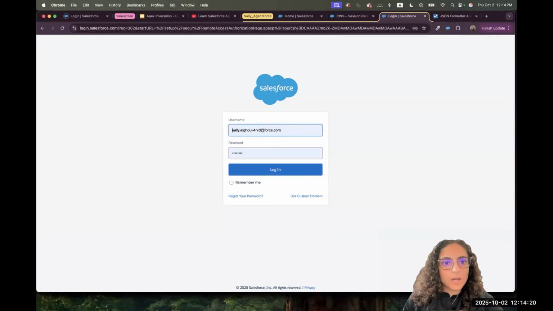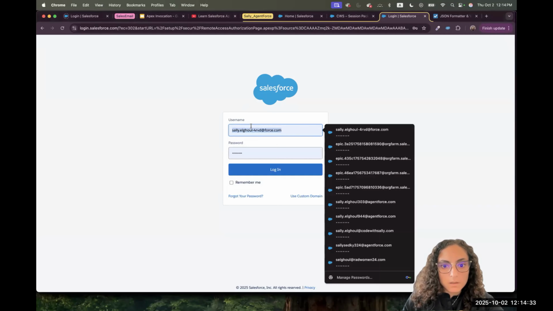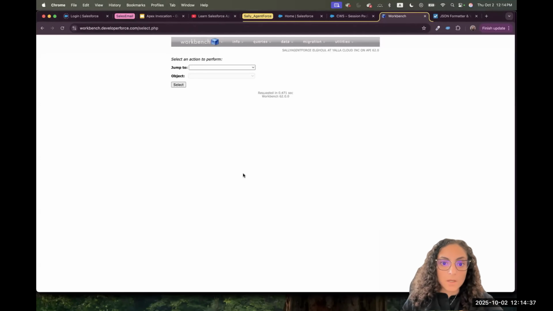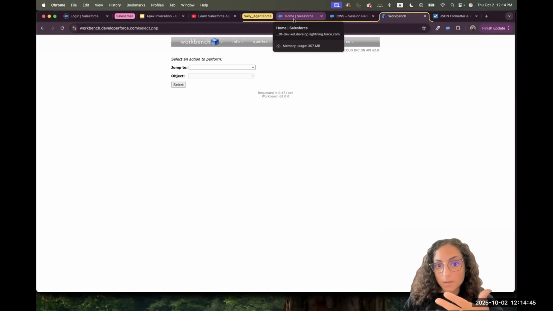And then here, it will ask you to enter the username and password for the org you are working with. So here, for example, I will enter the one that we are working with. It's not this one, it's another org. And I enter the username and password. So now it detects that I am in the right org that we are using.